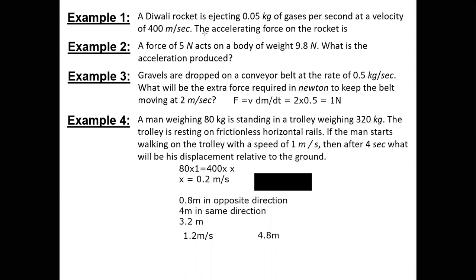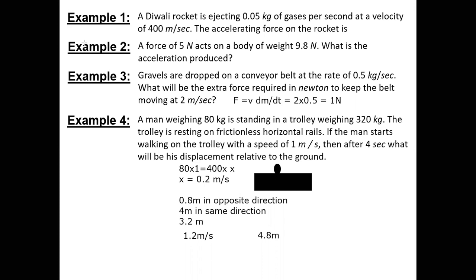Suppose this is a trolley, and this is a person standing on it. If you are on the ground, consider the trolley is not moving, and the speed is given as 1 meter per second, because that is the speed at which the man is going to walk with respect to the ground. That is my speed, that I am going to walk with 1 meter per second only.